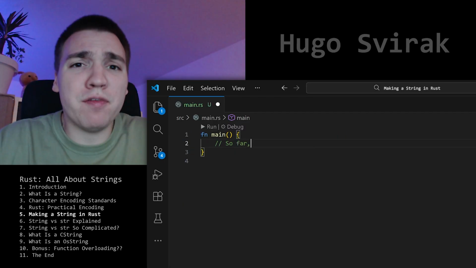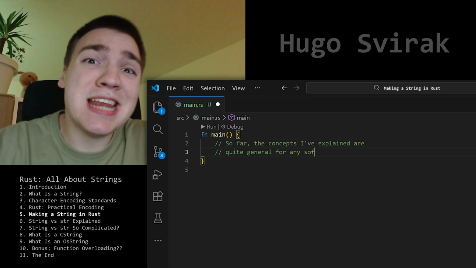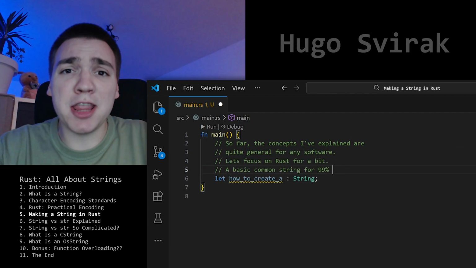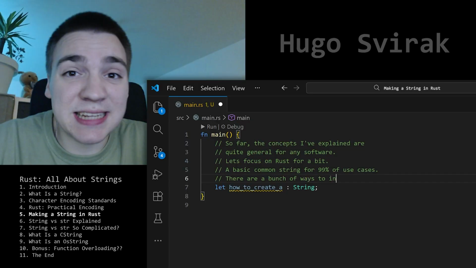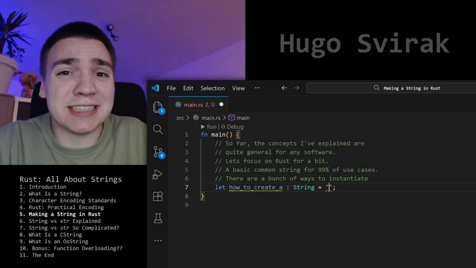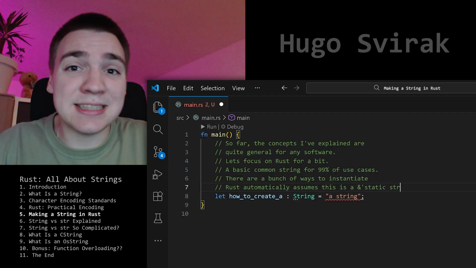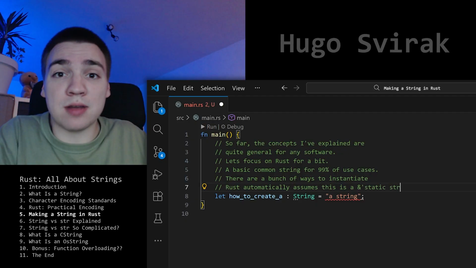So far, the concepts I've explained are quite general for any software, but let's focus on Rust for a bit. How to create a string, a basic common string for 99% of use cases. There are a bunch of ways to get that object, but none of them include literally assigning a string to the string, because Rust automatically assumes this is a read-only static str that you refer to, not a string object.